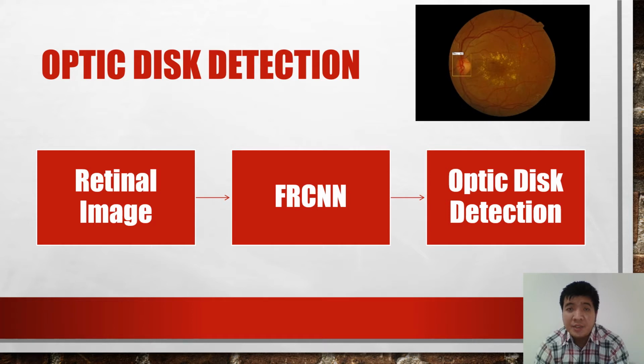The optic disc is only detected and marked by a box surrounding it. To segment the optic disc, we can utilize an ellipse to cover the area where the optic disc is located.